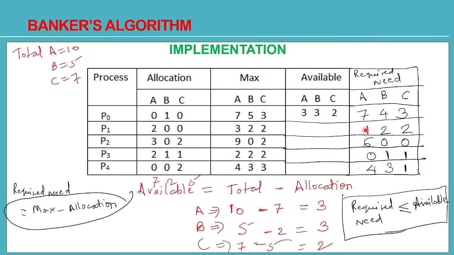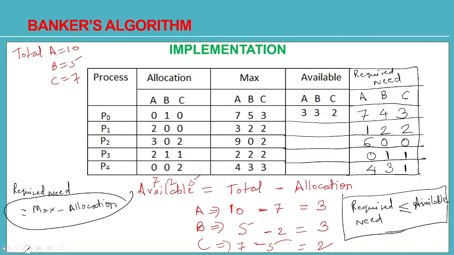He needs 2 instances of resource B, 3 are available, so the system can give 2 to P1. 2 instances of C are required by P1 and the system has 2 instances of C. So this request can be fulfilled, and you can give these resources to P1.